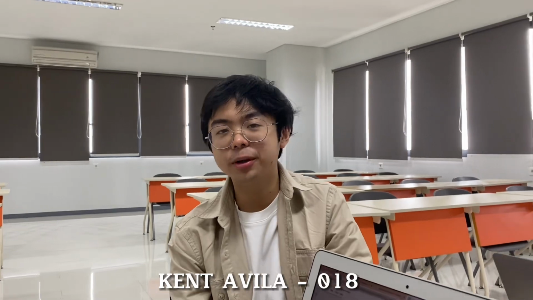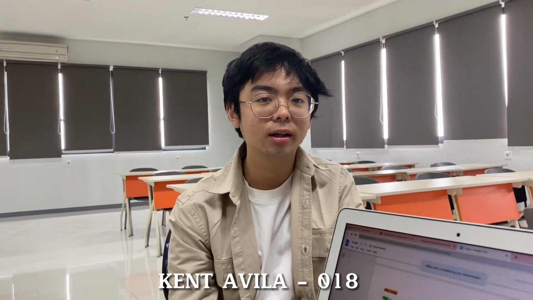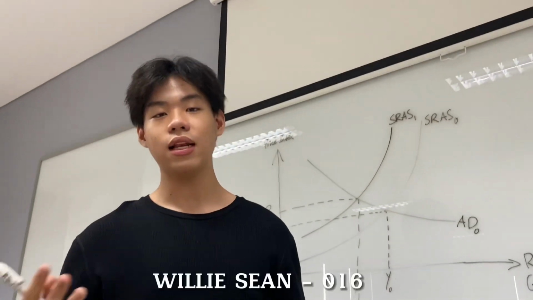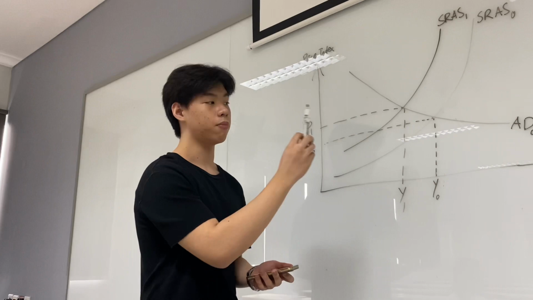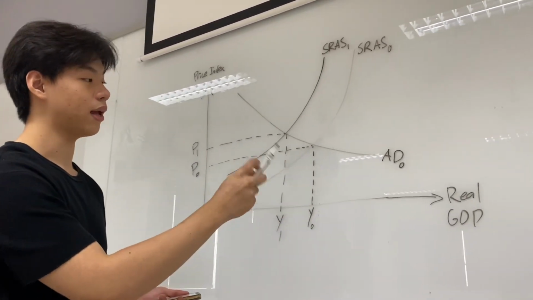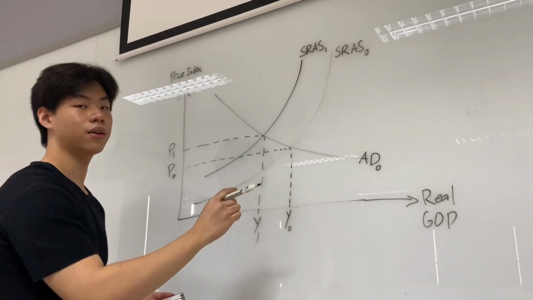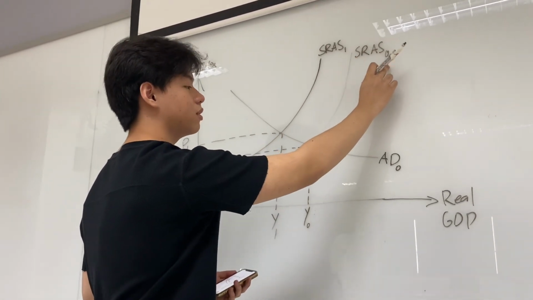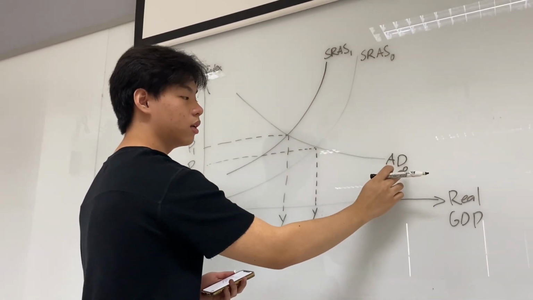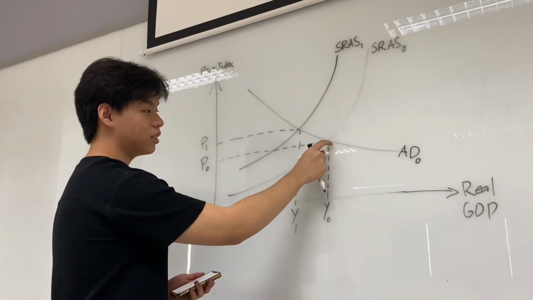Okay, I understand the bigger picture now, but can you explain to me more specifically? So basically, the UK economy can be illustrated in this diagram, a simple aggregate supply and aggregate demand diagram, where the initial aggregate supply curve is short run aggregate supply 0 and aggregate demand 0. And this is the initial equilibrium.